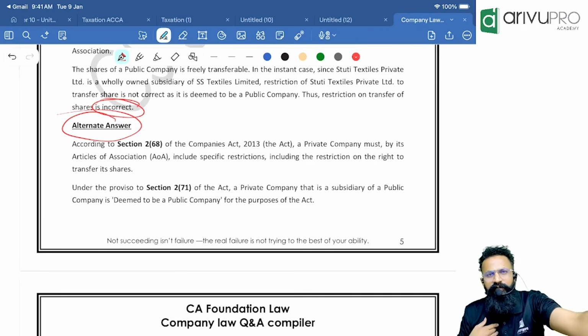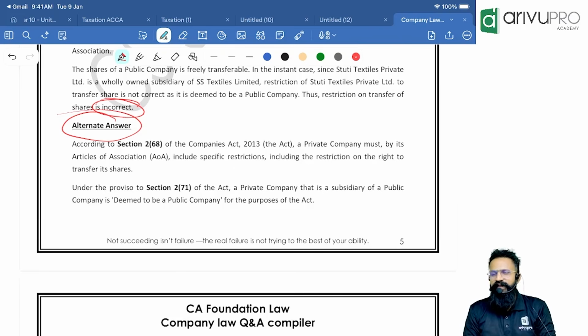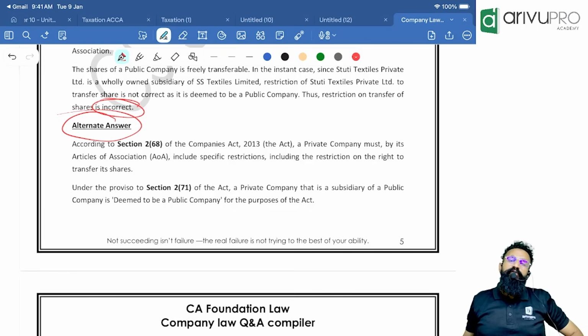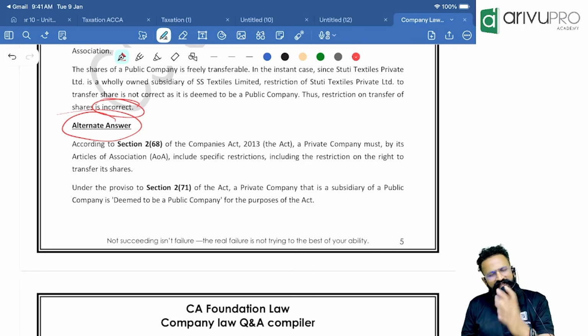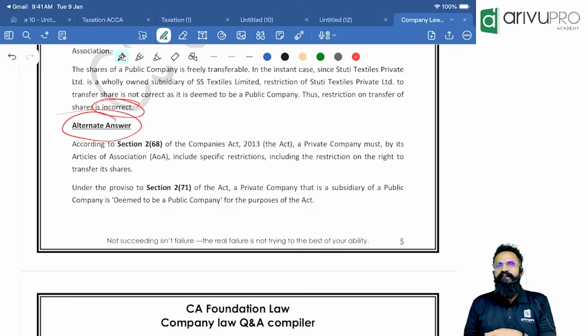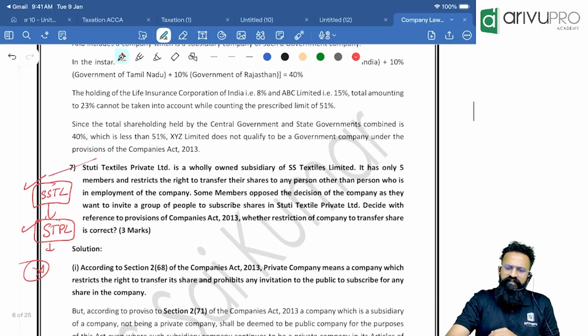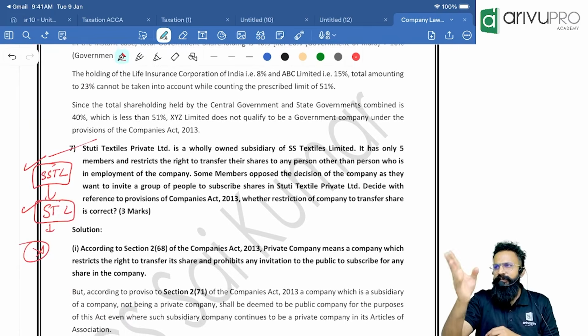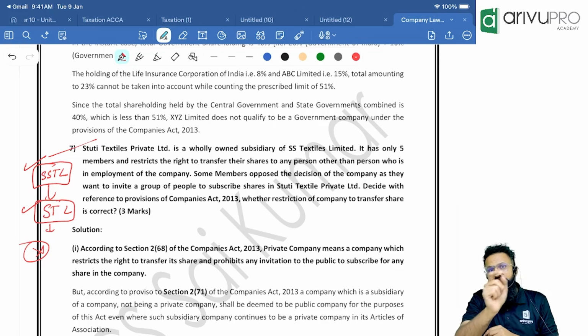But if you guys are asking my opinion, sir, what is your opinion? What is right? My opinion is, people, this restriction of transferability of share, even after you being a subsidiary of a public company, the restriction will be still valid only, because the basic characteristic of a private company will not fade away. You are still treated as a private company only. Because if that is not the case, this is a deemed public company, no? Then you should have written the name as STL. Then why did you write it as ST Private Limited? So those basic characteristics won't change. You will still be a private company. Restriction is still valid.